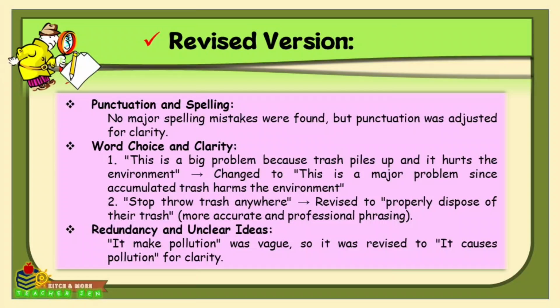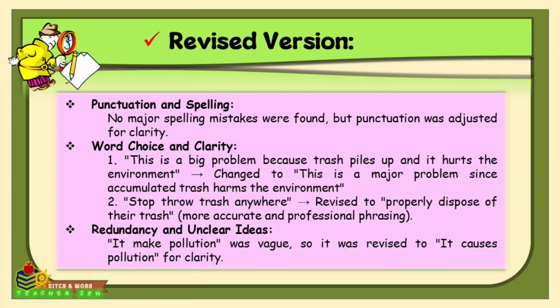And then the third one is word choice and clarity. So say for example, this is a big problem because trash piles up and it hurts the environment is changed for the better to this one. This is a major problem since accumulated trash harms the environment. So it's becoming more precise and formal. Then second, stop throw trash anywhere. This is revised to properly dispose of their trash because it is more accurate and professional phrasing.